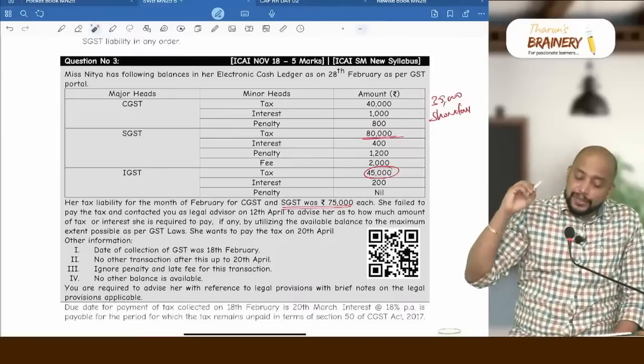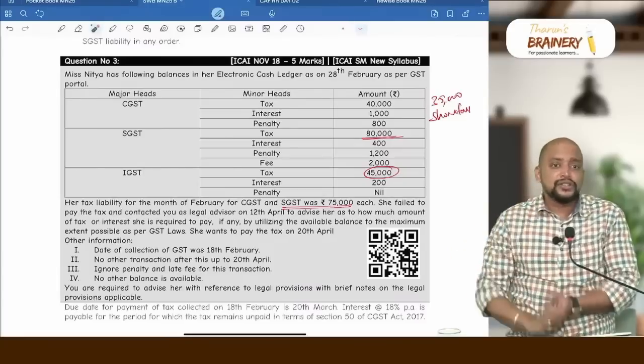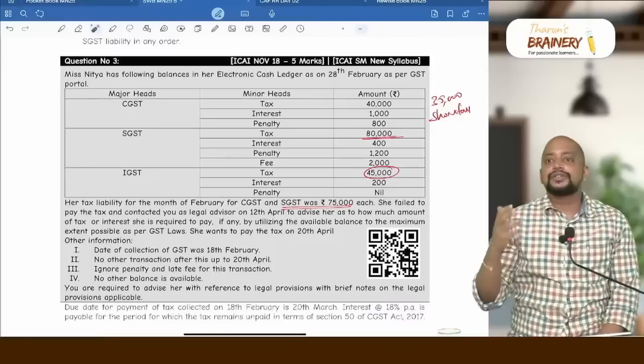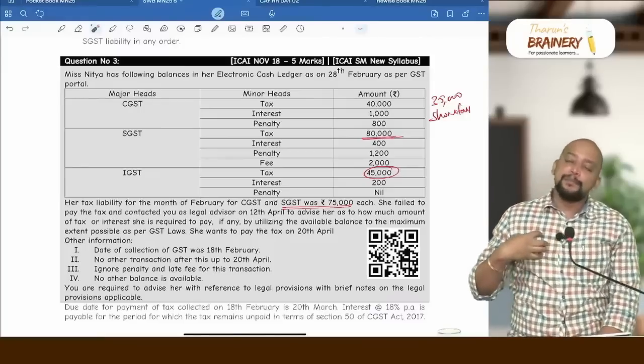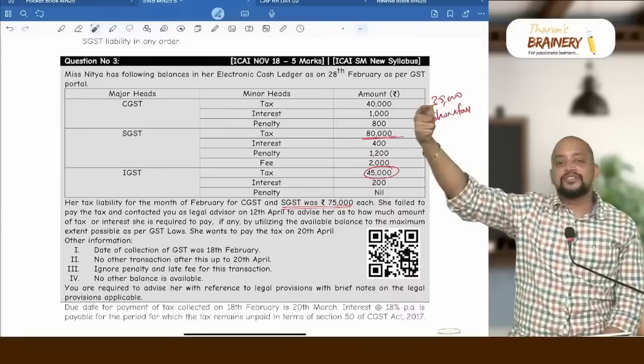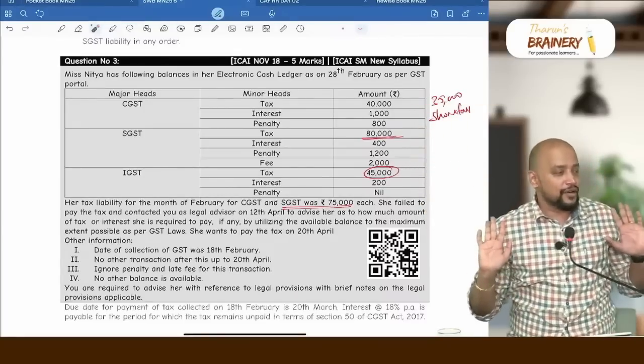But that particular point is for transfer of balances, etc. and all. So means we should maintain the head-wise that much of balance. So that is the view which I have taken. Maybe if they come out with a clarification, then I will update it for the November 25 exam. Got it? But right now, this is the answer to be followed for the exam.